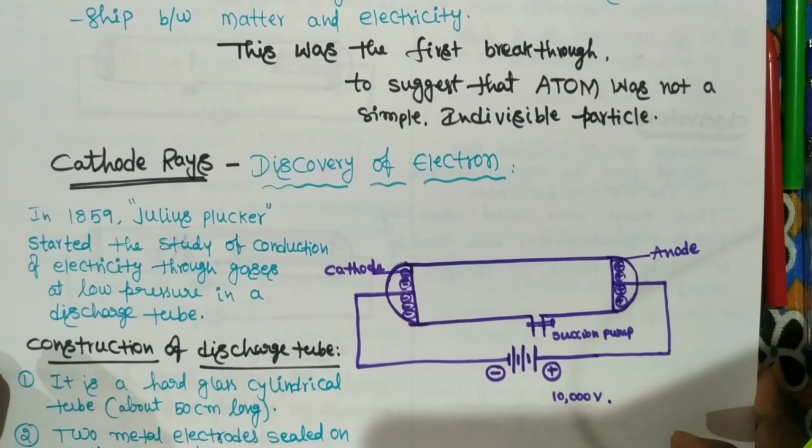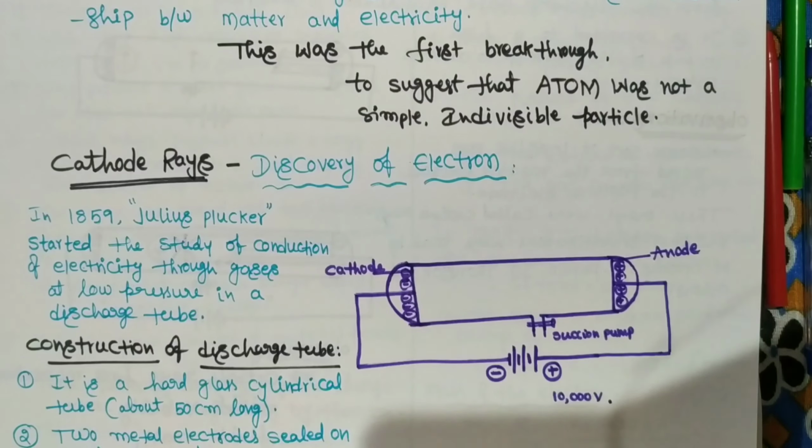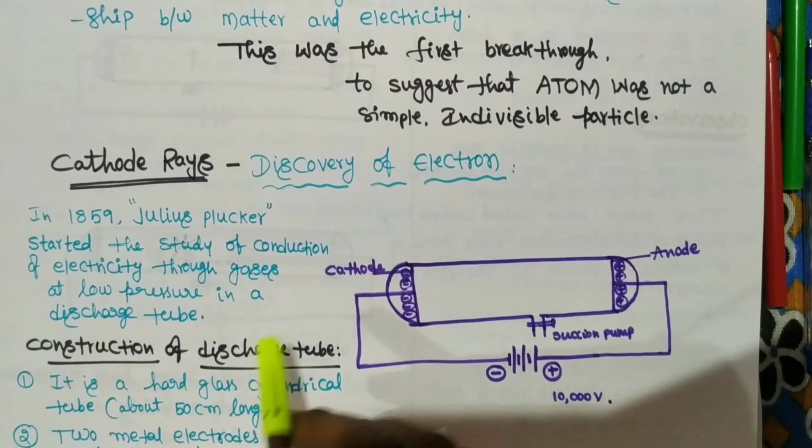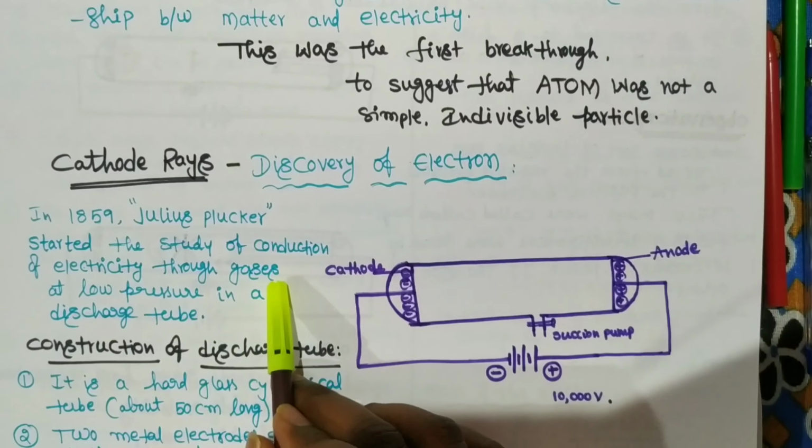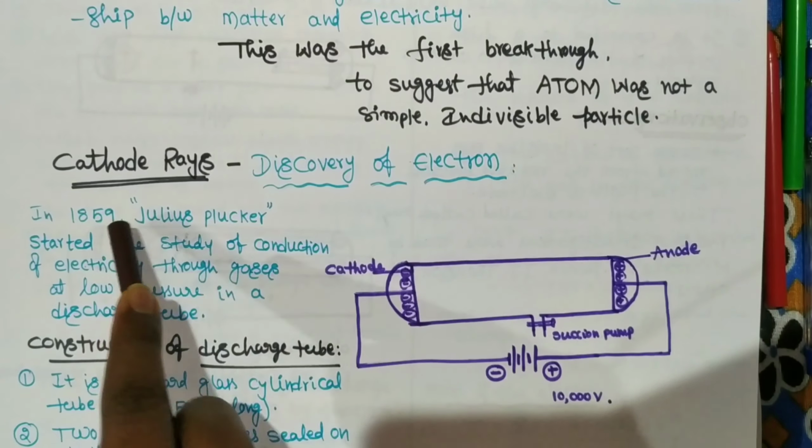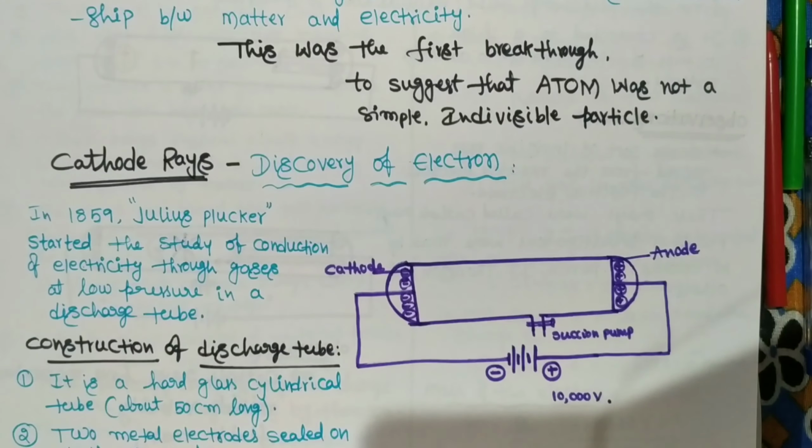In 1859, Julius Plucker started the study of conduction of electricity through gases at low pressure in a discharge tube. So he started the research on electricity through gases at low pressure. Basically, what he concluded is that gases can be good conductors of heat and electricity.